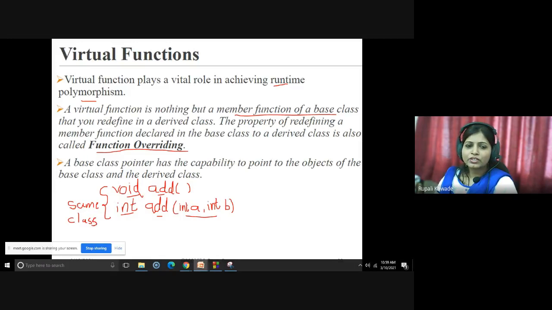And what do you mean by function overriding? Function overriding means, suppose you have a class A. In this class A, you are defining one function, suppose the same function, void add. And in the derived class you are redefining it again. Suppose I have another class B, which is inherited from class A.